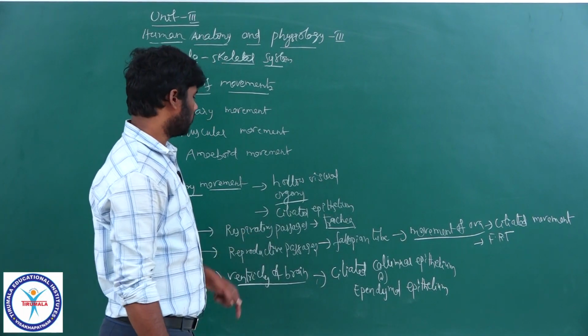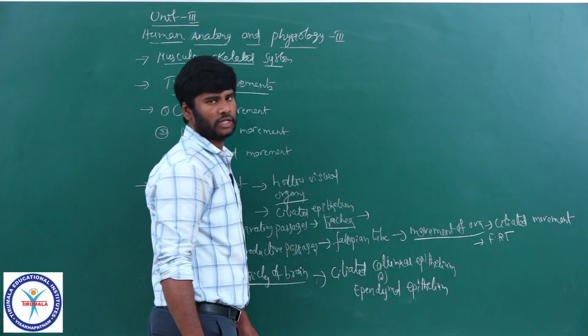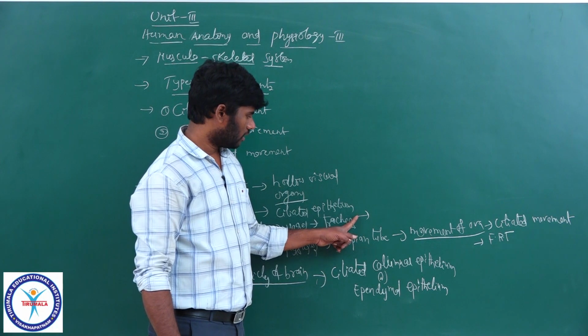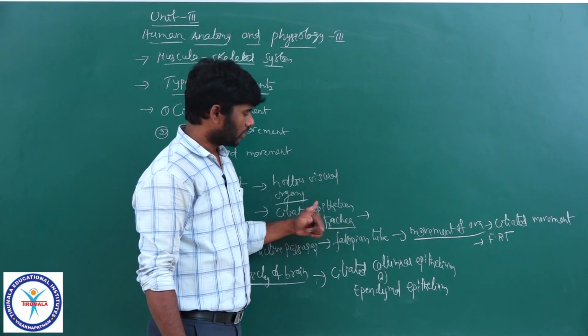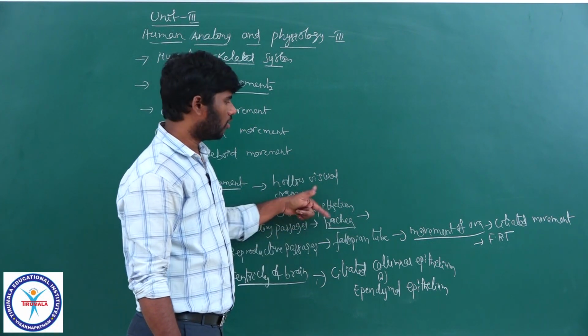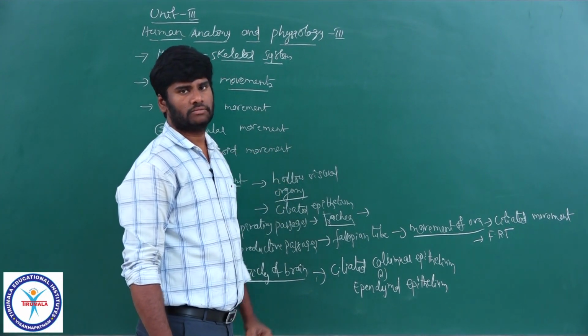Right. And come to your respiratory passages like trachea. You know, the trachea is lined by ciliated epithelium. The cilia lining the trachea help in elimination of dust particles and unwanted substances which entered along with the inhaled air.